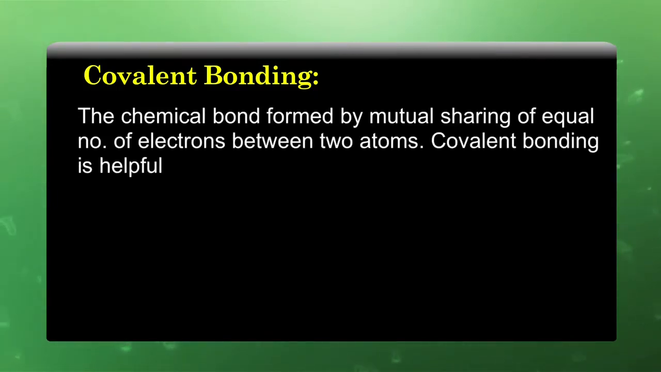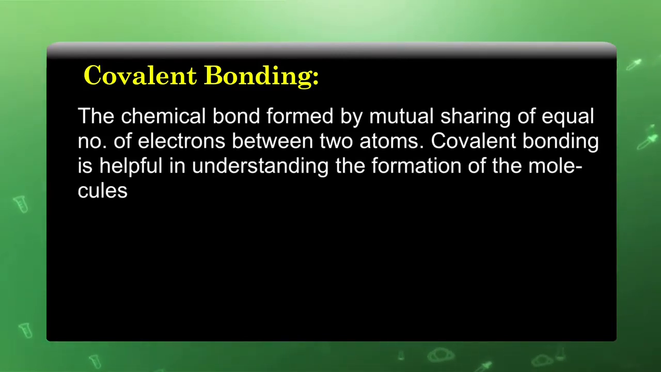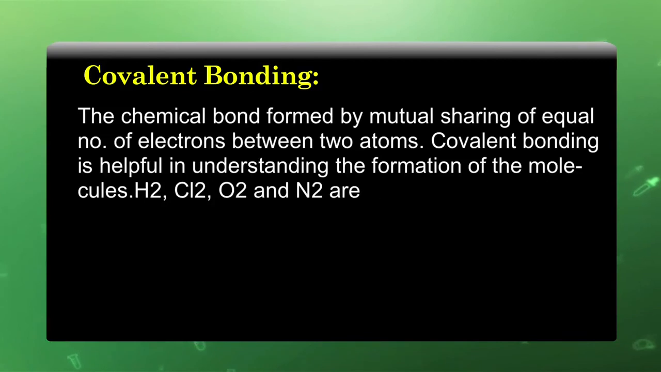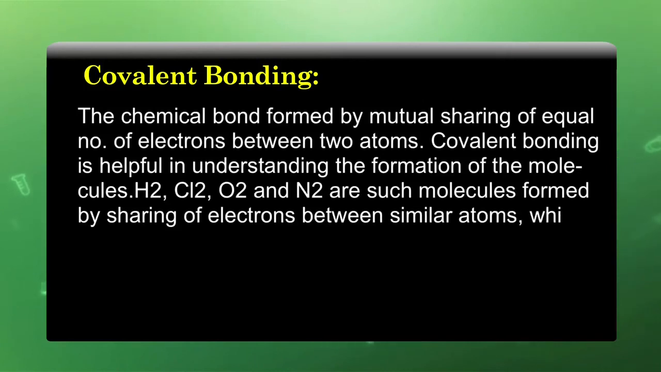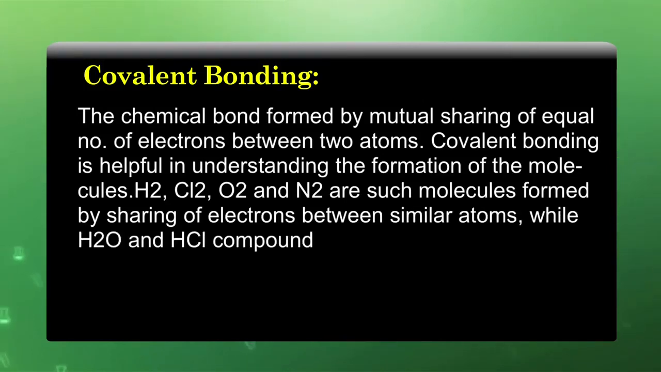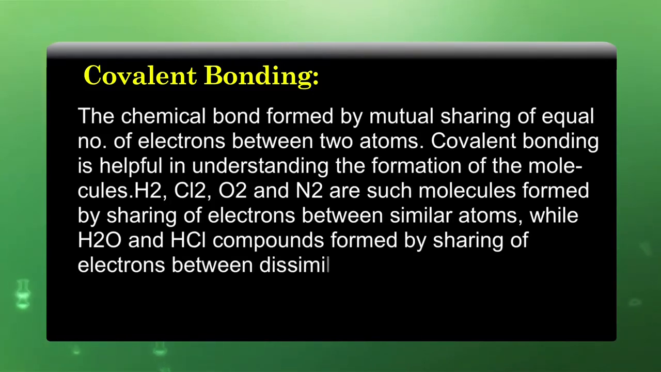Covalent bonding is helpful in understanding the formation of molecules. Hydrogen, chlorine, oxygen and nitrogen are such molecules formed by sharing of electrons between similar atoms, while H2O and HCl are compounds formed by sharing of electrons between dissimilar atoms.